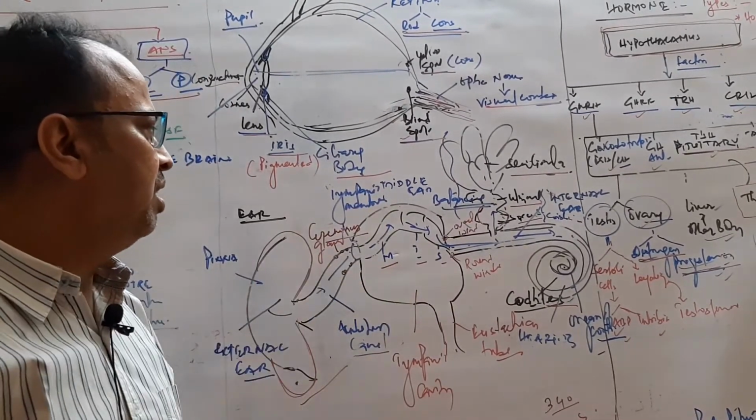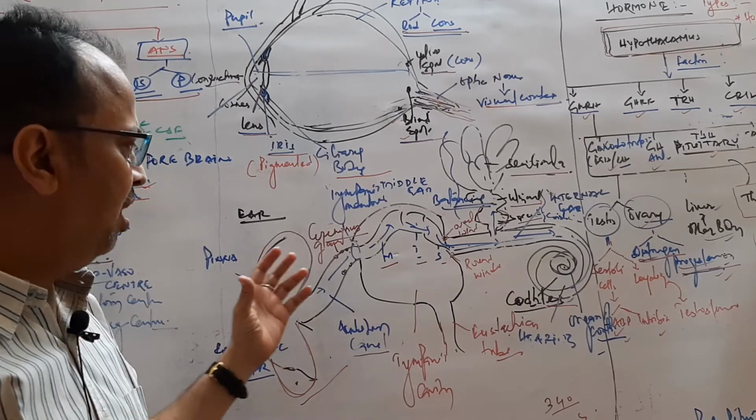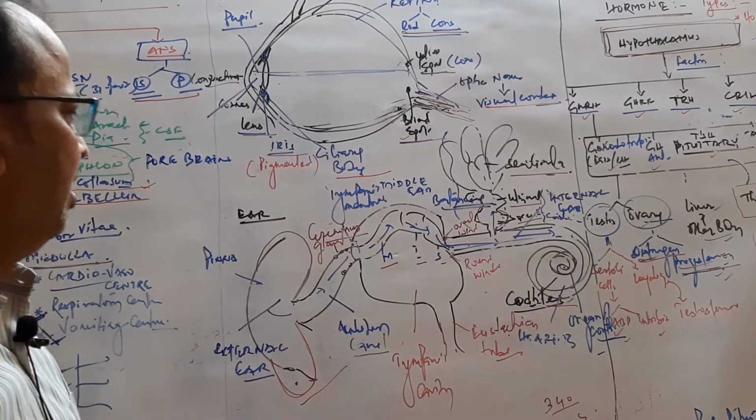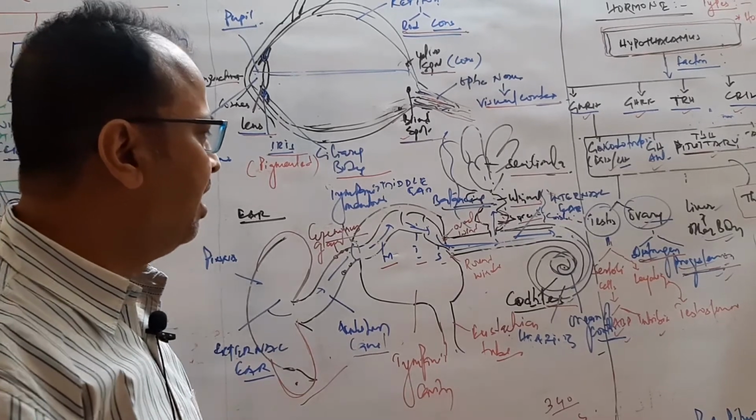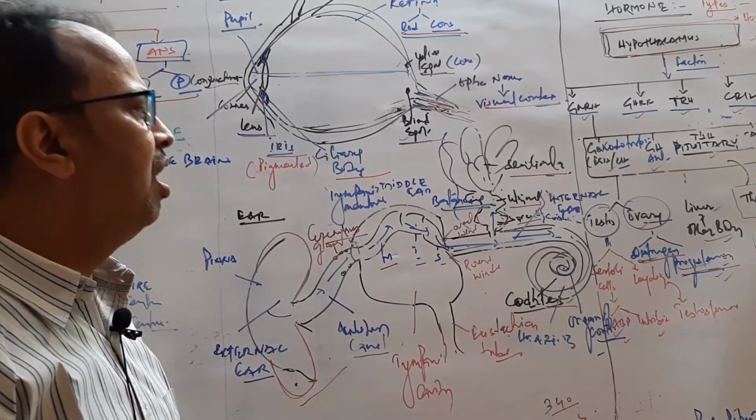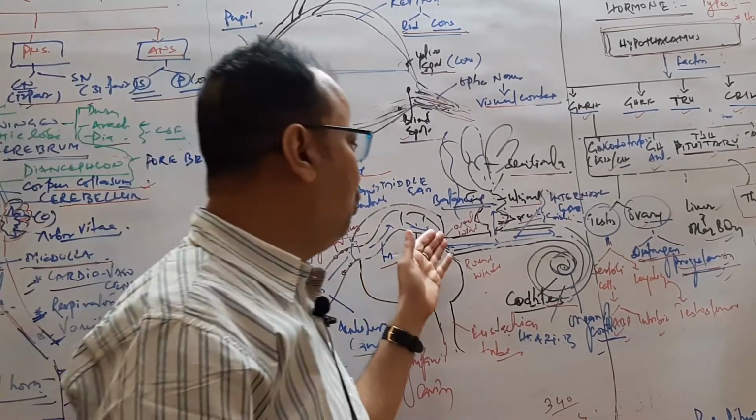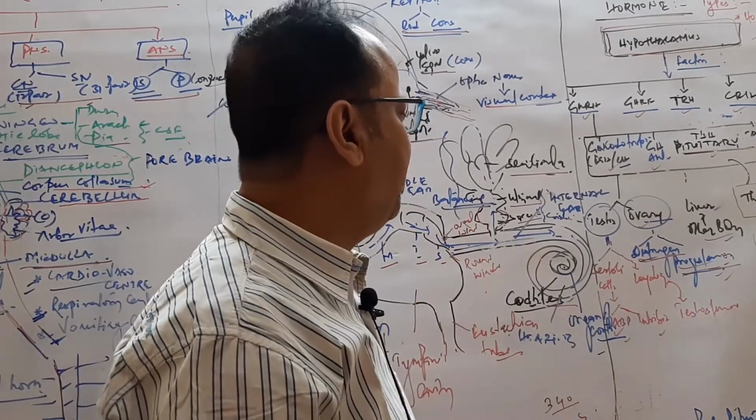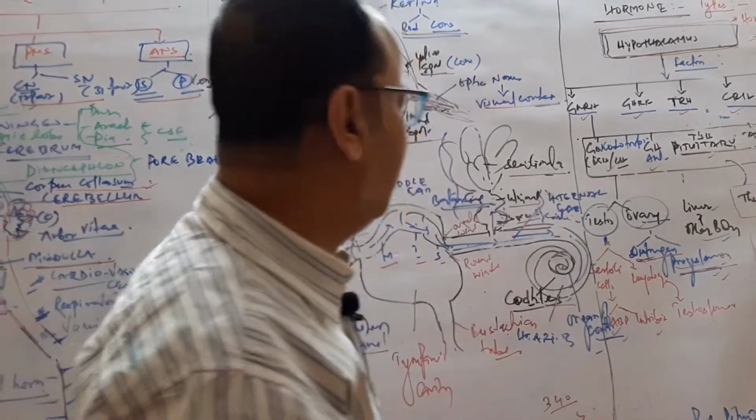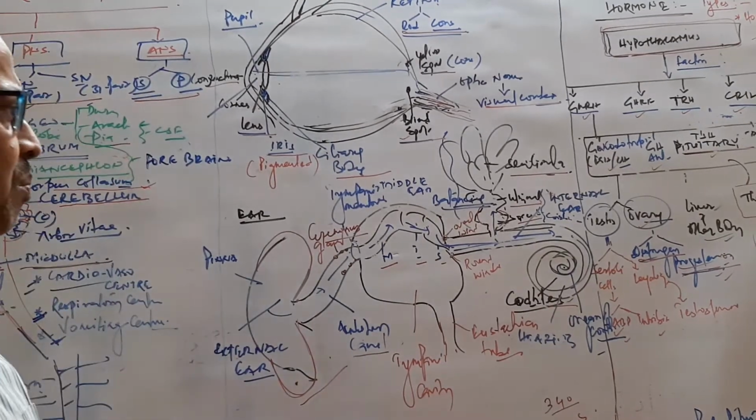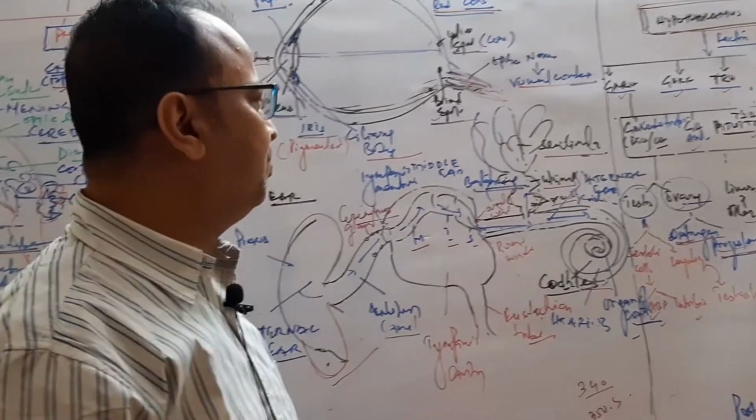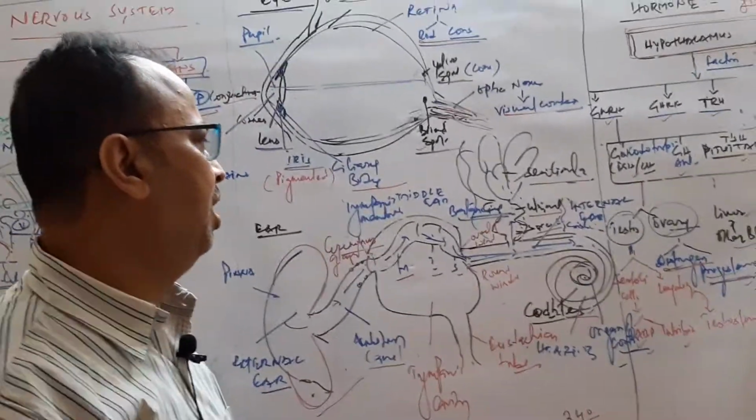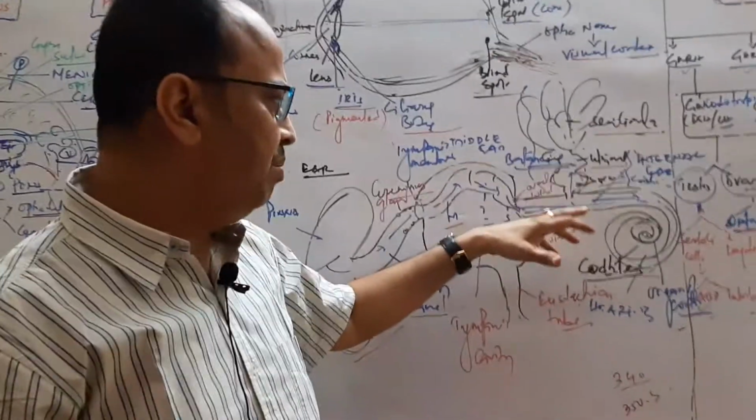These bones intensify the sound and move it in one direction, and it reaches the internal ear through the oval window. The internal ear is differentiated into chambers. The outer chamber is called scala vestibuli, the middle chamber is scala media, and the inner chamber is called scala tympani.